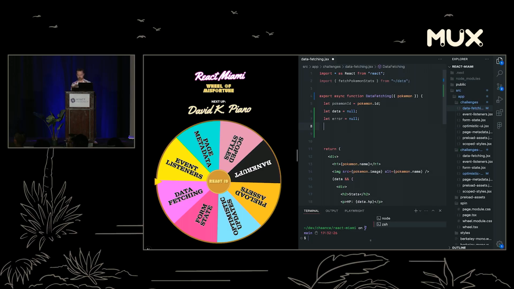And then we can just fetch. Actually, we can just say data is the result of fetchPokemonStats, and we're going to say Pokemon ID. We probably want to try-catch this so that we can actually handle our errors.